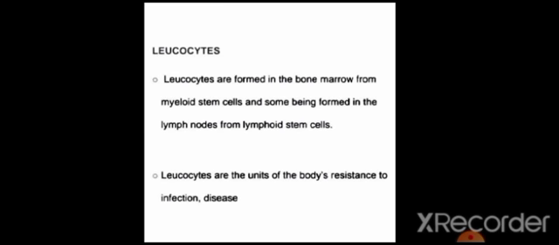Leukocytes are formed in the bone marrow from myeloid stem cells, and in the lymph nodes from lymphoid stem cells. Leukocytes are the units of the body resistant to infection and disease. Our body responds to various diseases by an increase or decrease in the count of WBCs.